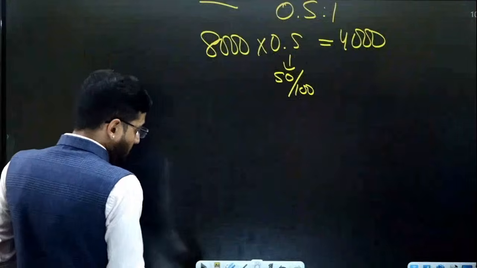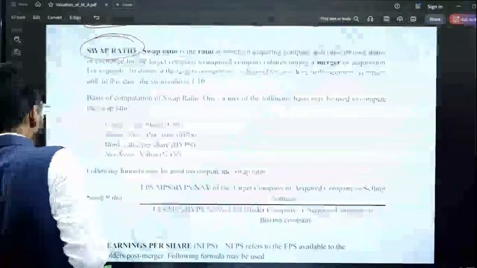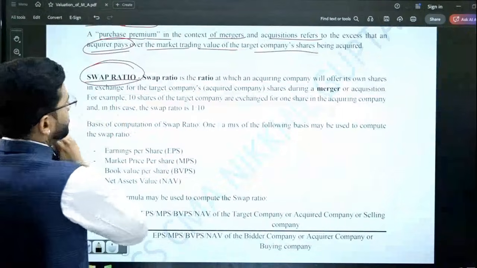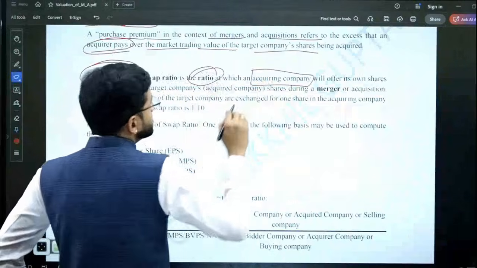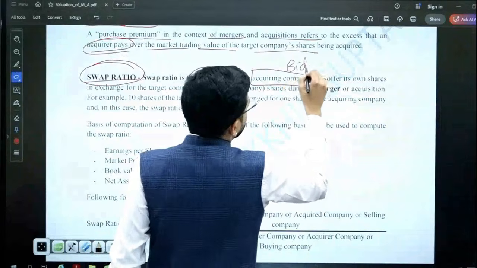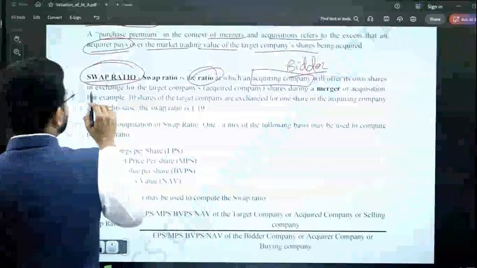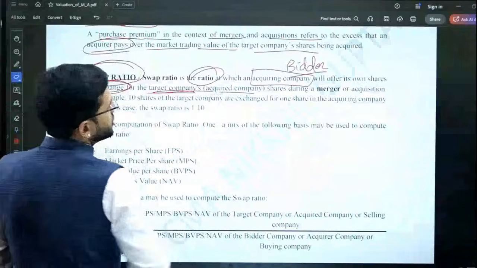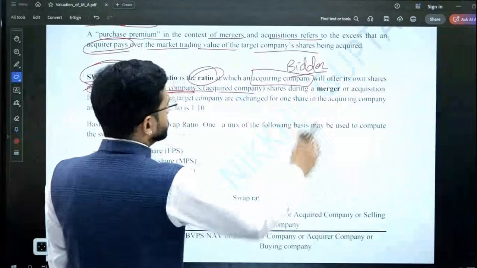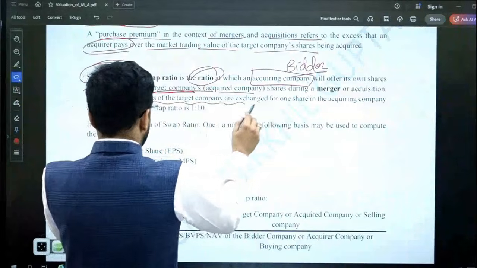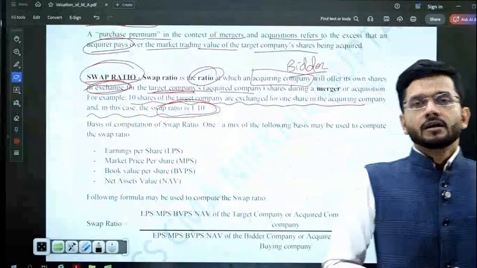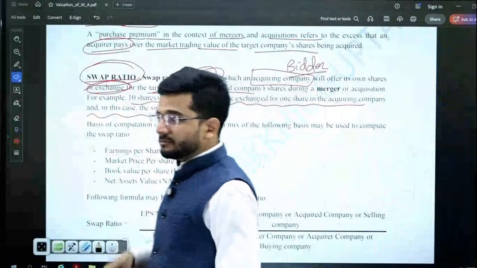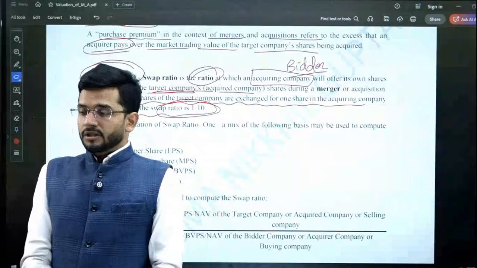So, now what is the formula of swap ratio? First of all, let's read the definition of swap ratio. Swap ratio is the ratio at which an acquiring company will offer its own shares. Acquiring company means the bidder company will offer its own shares in exchange for the target company's shares during a merger or acquisition. For example, 10 shares of target company are exchanged for 1 share in the acquiring company. In this case, the swap ratio is 1:10. So it depends what shares are being offered by the bidder company to the acquiring company.